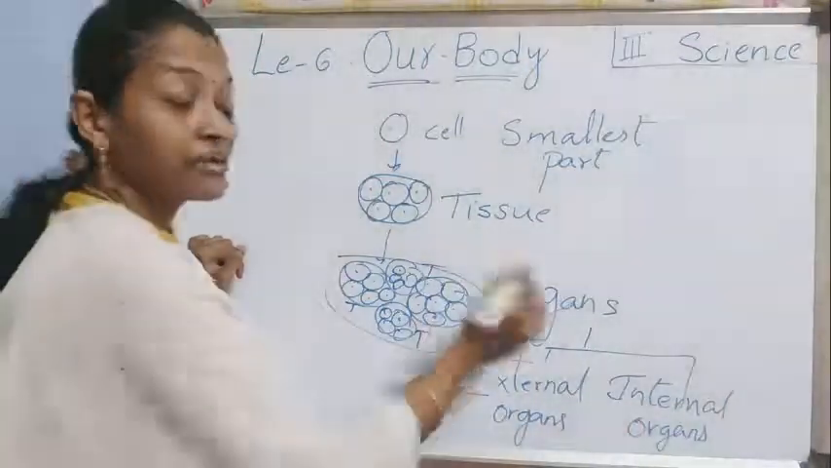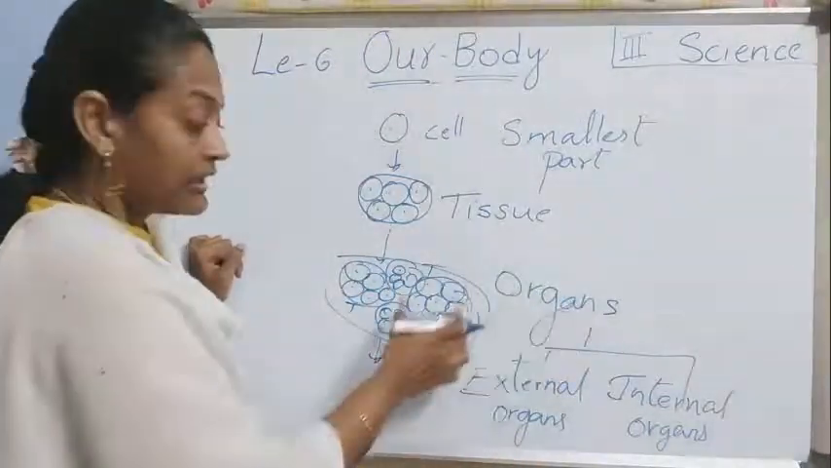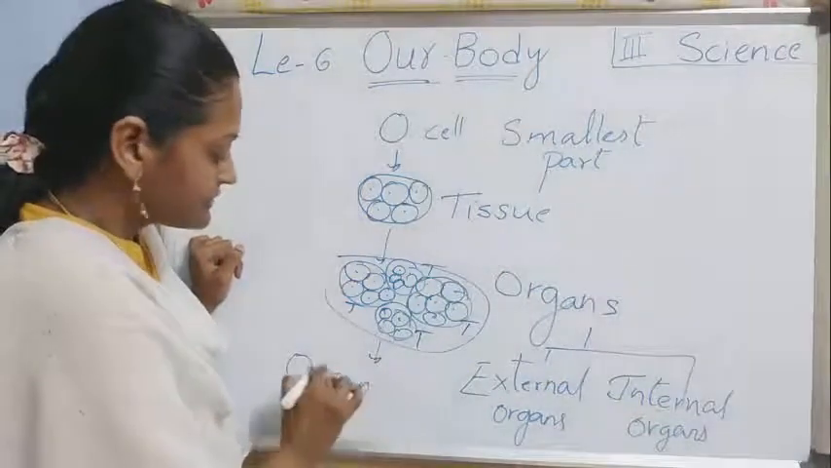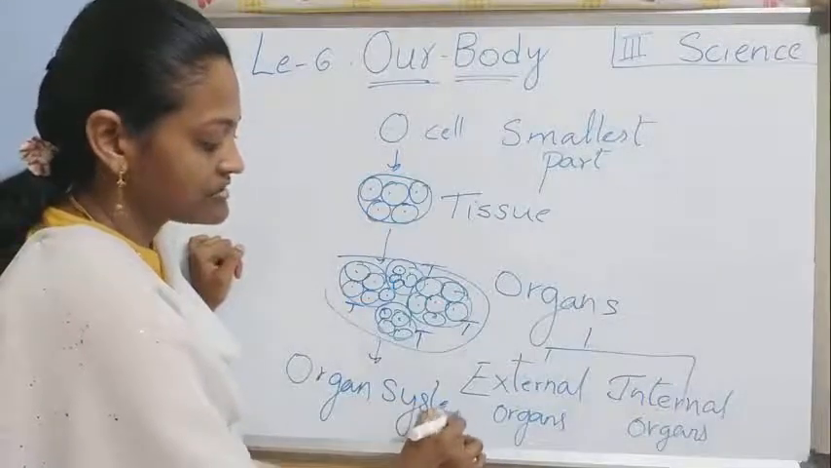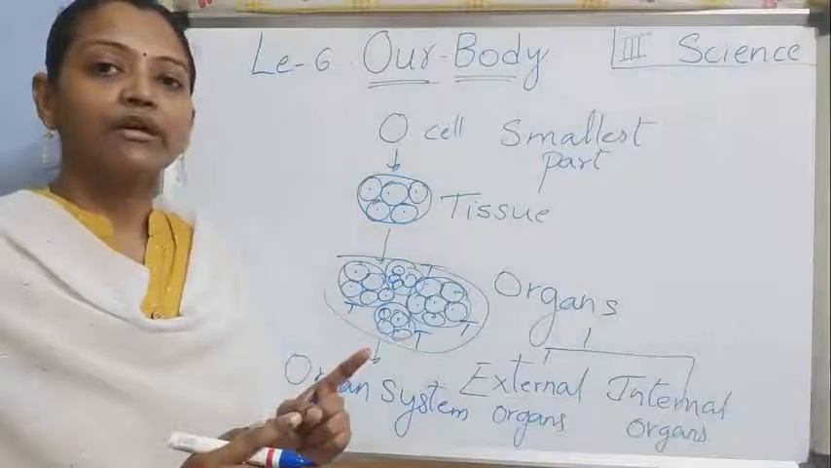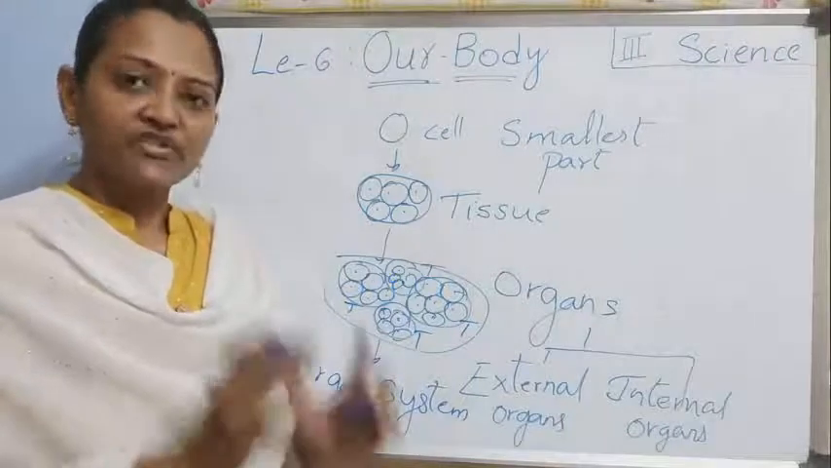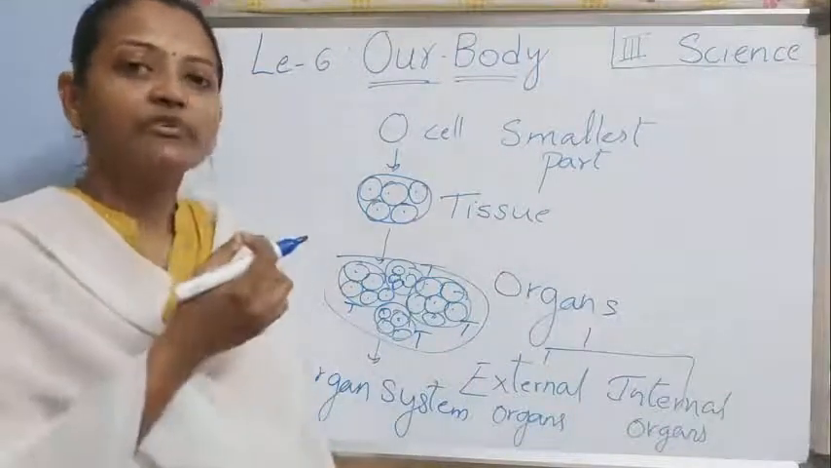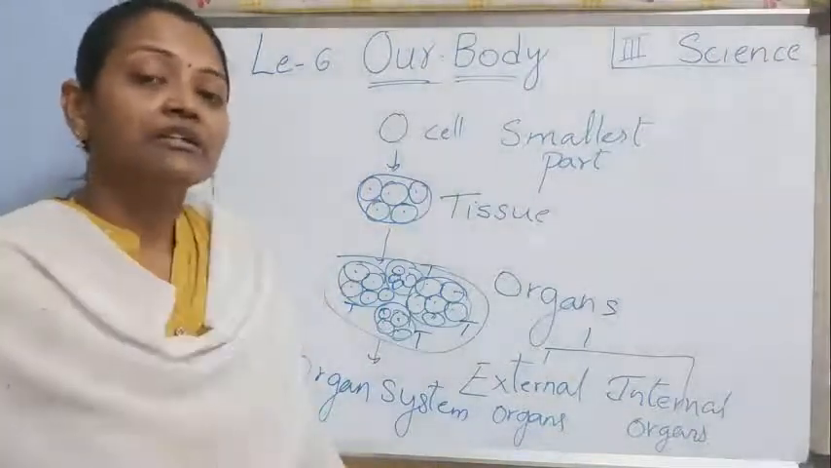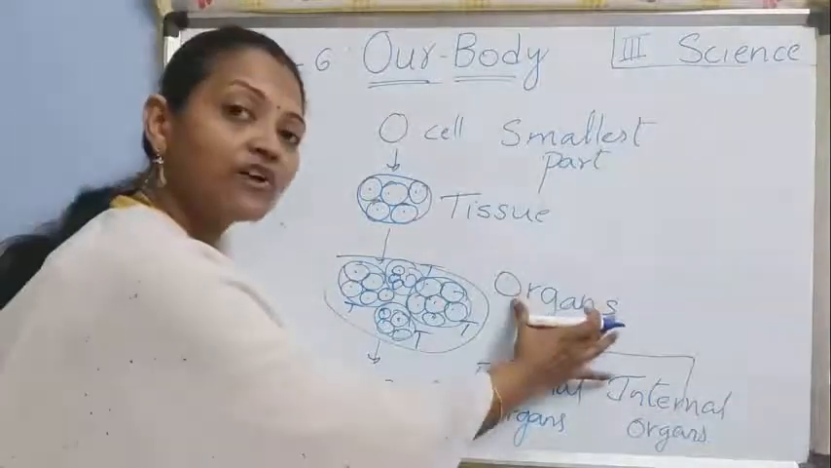Now coming to a group of organs. Here what I said, a group of tissues makes up an organ, right? Now a group of organs makes up an organ system. What is that? An organ system means a group of organs that function for a particular job. Suppose we are eating food, no? That food is digested in the stomach and it comes out. So all that comes under one system. Okay children?